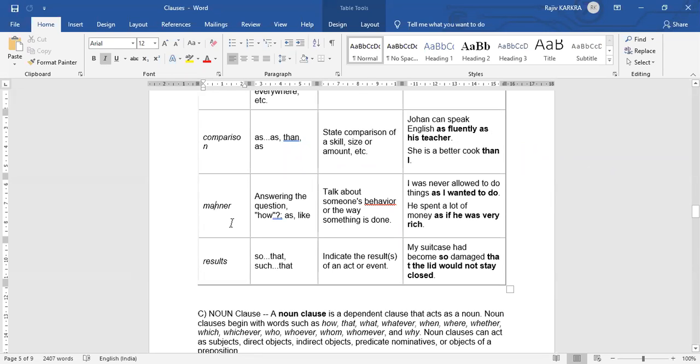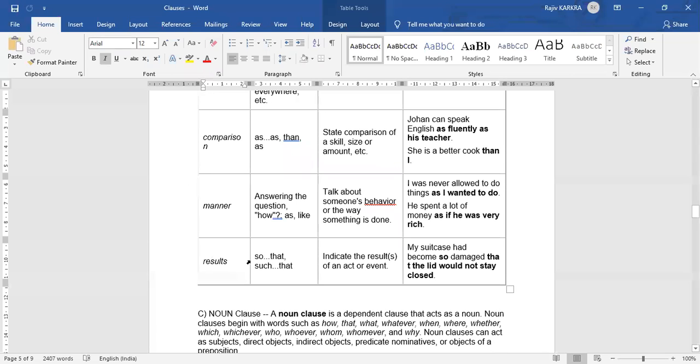Next is manner, adverb of manner, answering the question how: as, like. So it talks about someone's behavior or the way something is done. I was never allowed to do things as I wanted to do. He spent a lot of money as he was very rich.